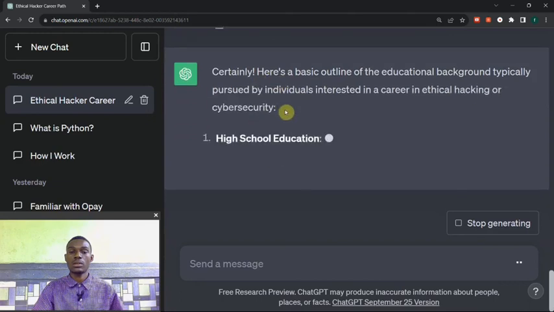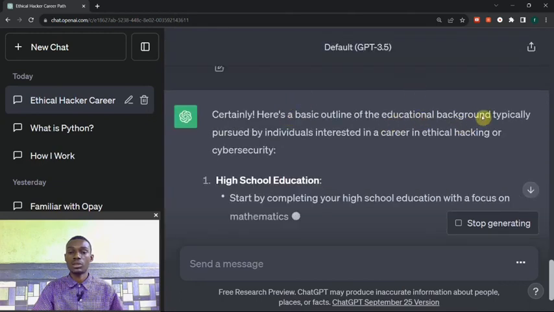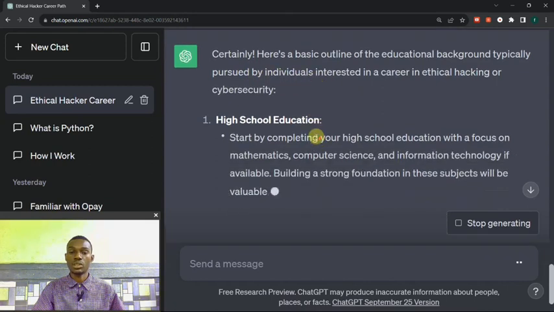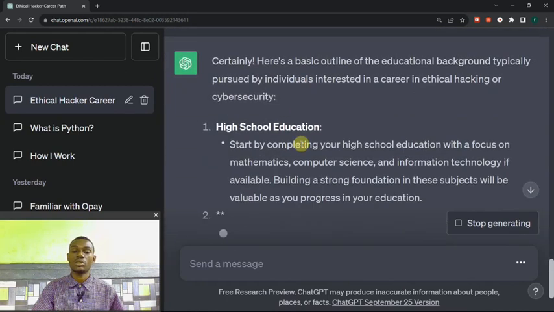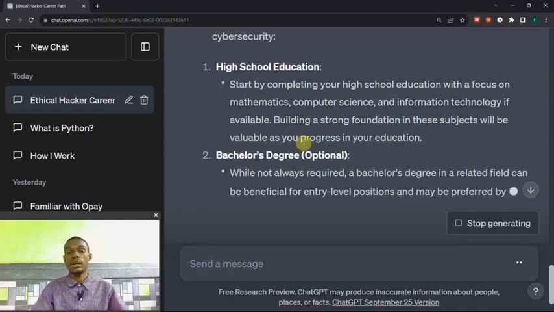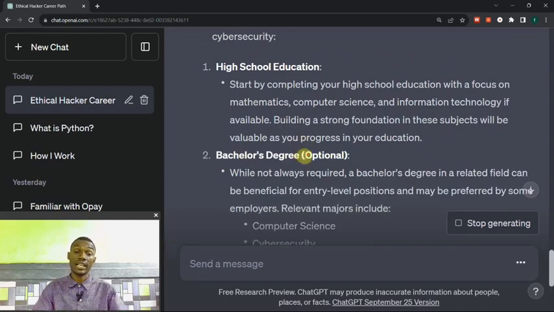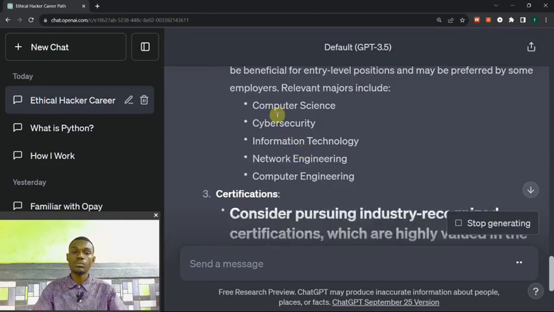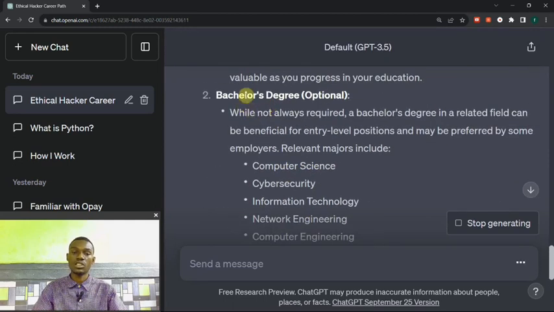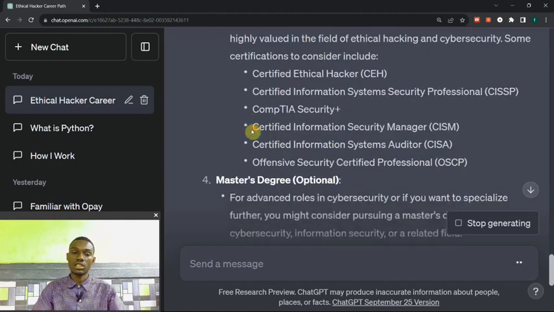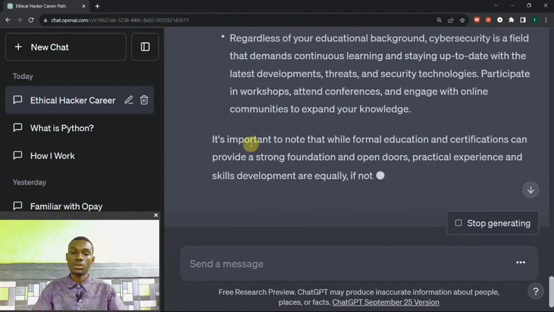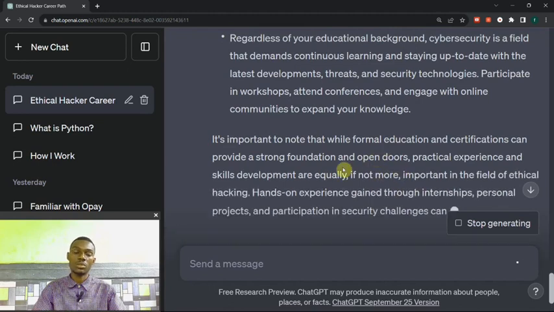Okay, it says certainly, a basic outline of the educational background typically pursued by individuals interested in a career in ethical hacking or cybersecurity. Okay, ChatGPT is giving us the basics. So you should get a bachelor's degree in computer science, cybersecurity, information technology, network engineering, computer engineering, certification, master's degree, continual learning, and so on. ChatGPT is now showing us.